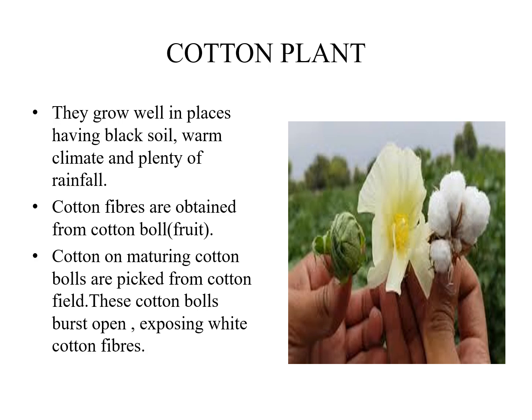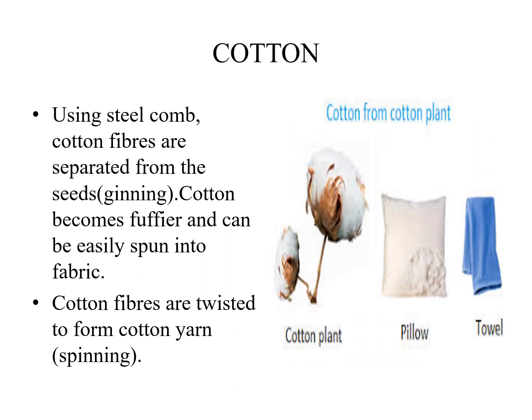Then cotton fibers are obtained from the cotton boll, B-O-L-L, not B-A. Cotton boll is nothing but the cotton fruit. On maturing, cotton bolls burst open, or are picked from the cotton field. It bursts open, exposing white cotton fibers. Then inside that, the seed is also present.